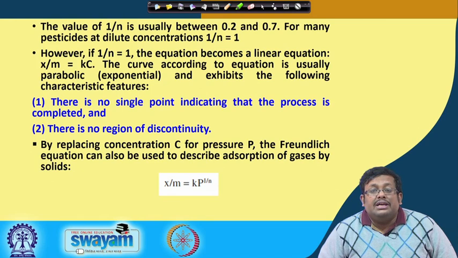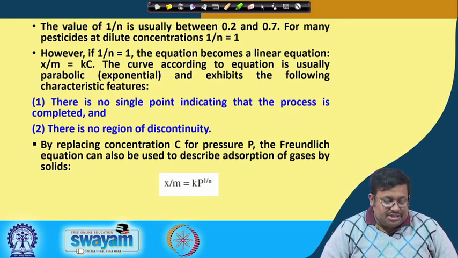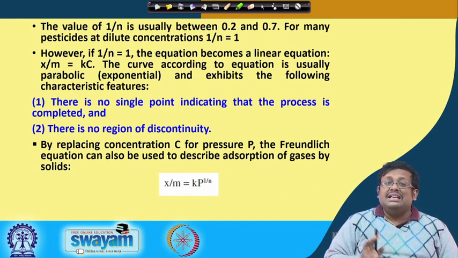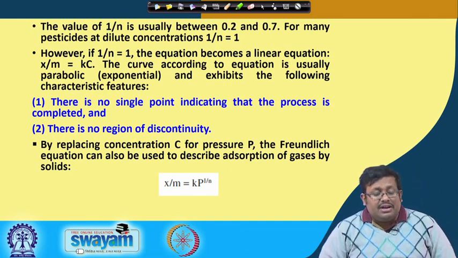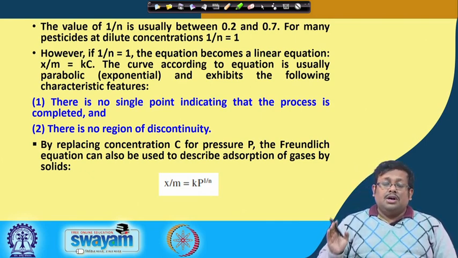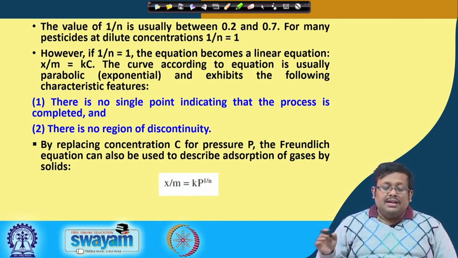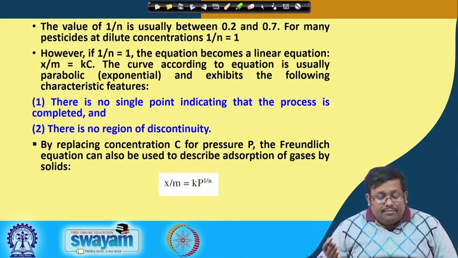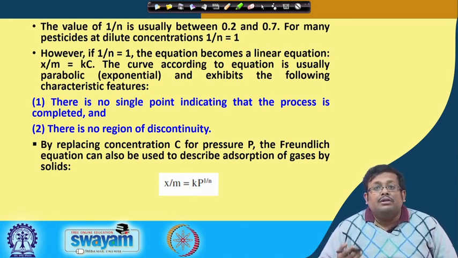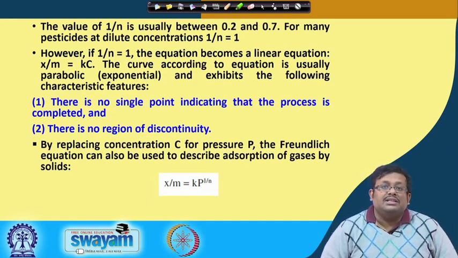The curve according to the equation is usually parabolic, which is exponential, and exhibits the following characteristic features. First of all, there is no single point indicating the process is completed, and there is no region of discontinuity. So, these two are important assumptions. Again, when the Freundlich exponent 1/n becomes 1, it becomes a linear equation, x/m equals Kc. However, the curve is usually parabolic, exponential in nature, and exhibits these two characteristic features.